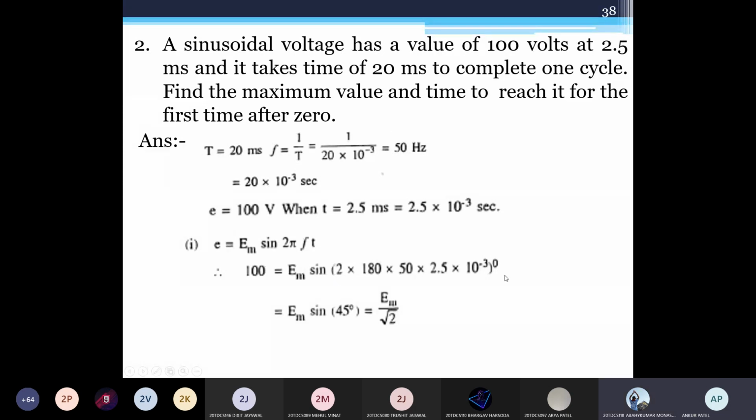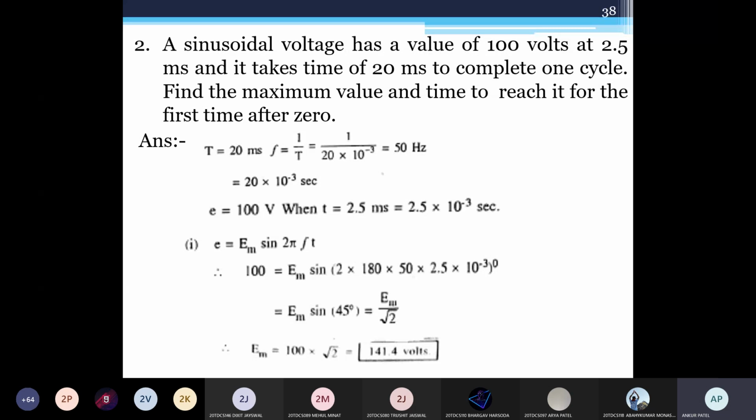50 into 2.5 into 10 raised to 3, in degrees. So this is Em sin 45, which is Em by root 2, and here 100 is given. So Em is equal to 100 into root 2, that is 141.4 volt.